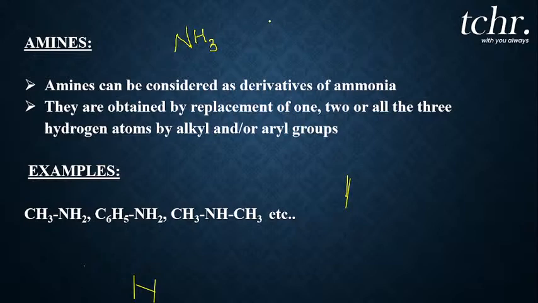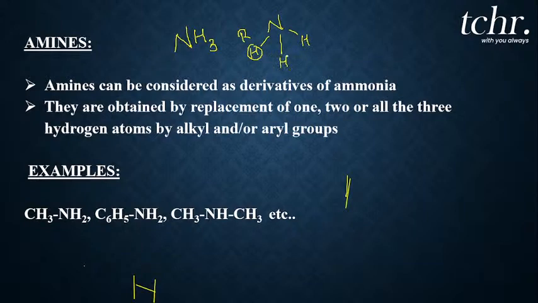That means, if ammonia is nitrogen bonded to three hydrogen atoms, now I replace any hydrogen atom with an alkyl group, represented as the R group. I replace not only one hydrogen, but any number of hydrogens.